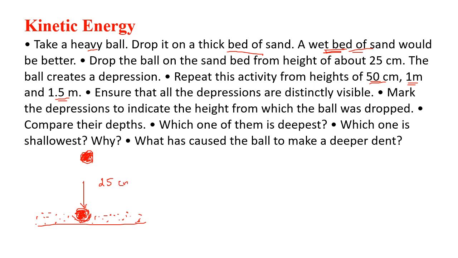At 25 centimeter you get a depression. If you begin at 50 centimeter, the depression will be more. At 1 meter it will be even more, at 1.5 meter even more. So when you mark the depression, compare their depths. Which one of them is the deepest? Ask yourself, which one is the shallowest? Also ask the question, why did the ball make a deeper dent? Why? The questions are why. What do you think? So, where does the answer lie?